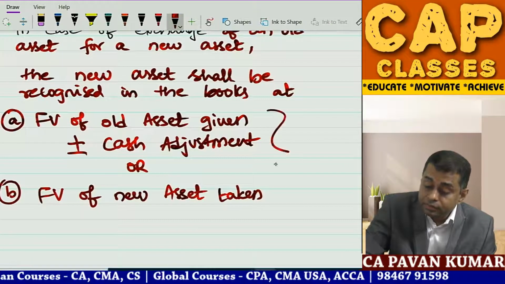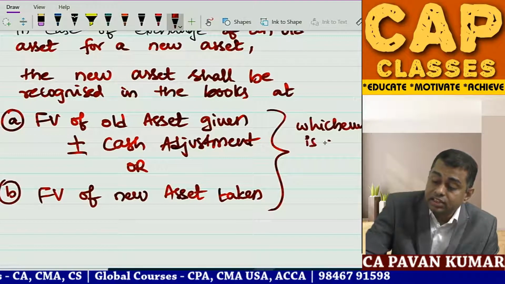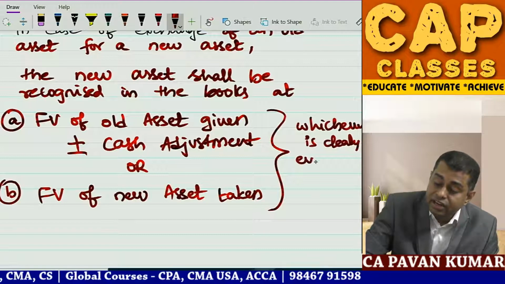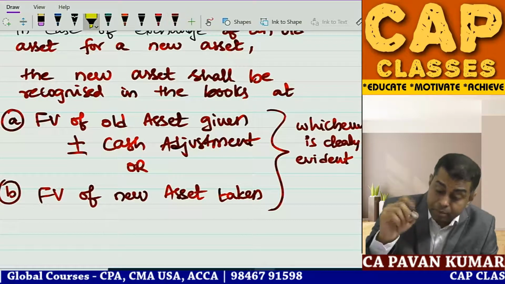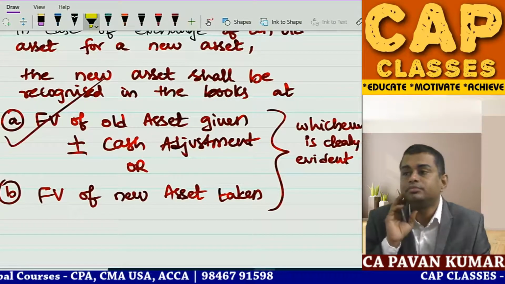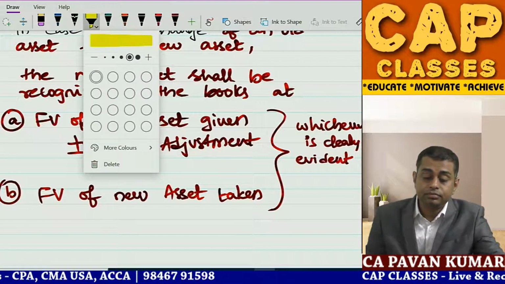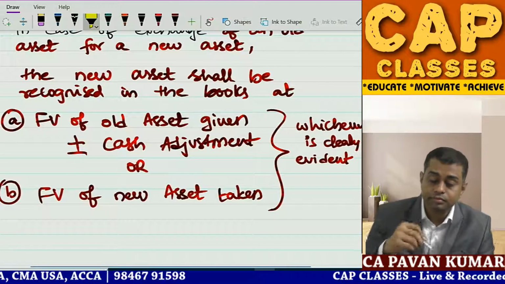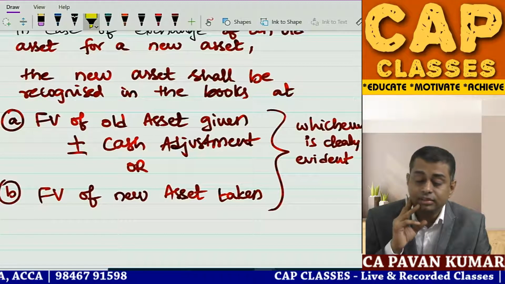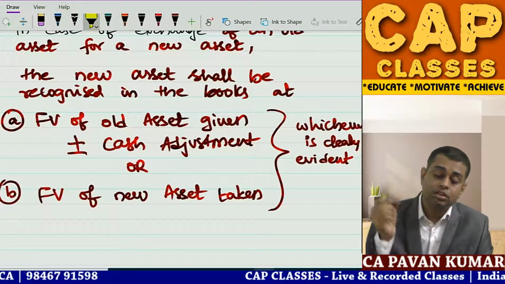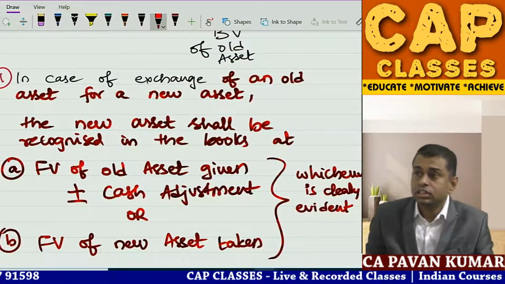A or B, whichever is clearly evident. But always remember, priority should be given to A. Remember to give priority to A. You understand? This is point number 1.